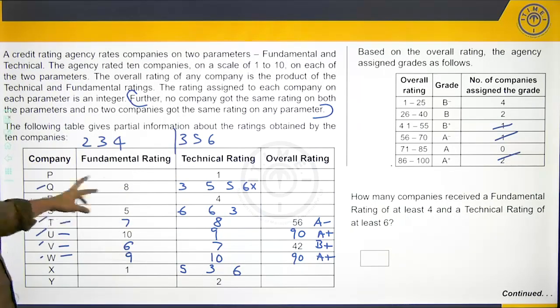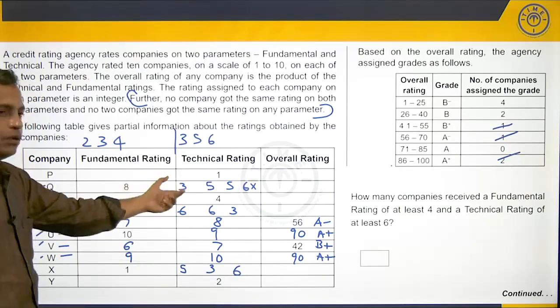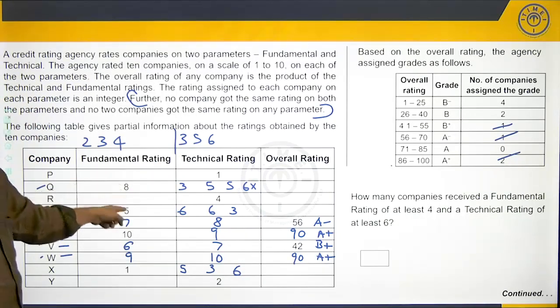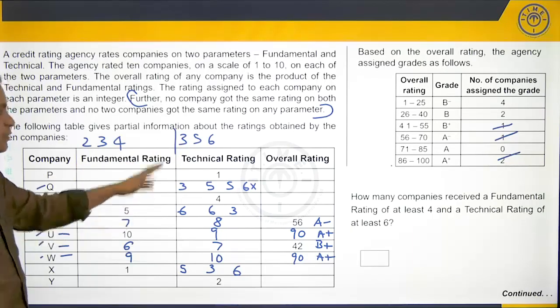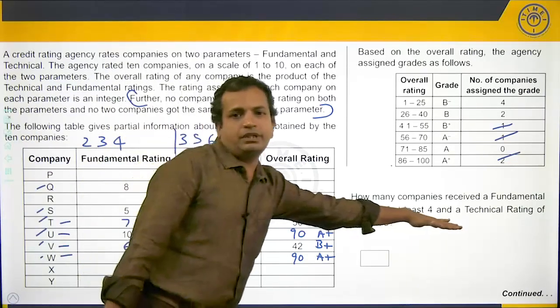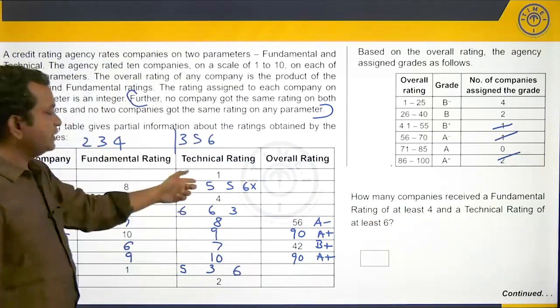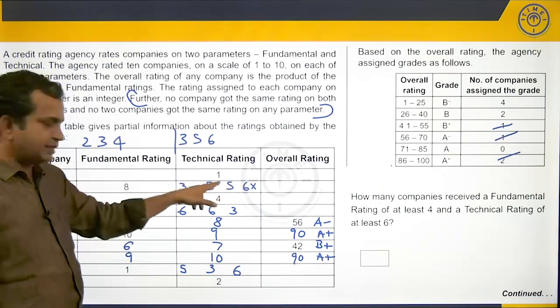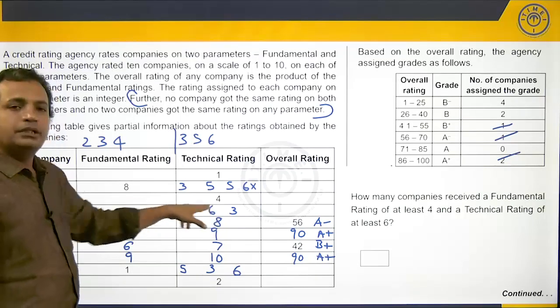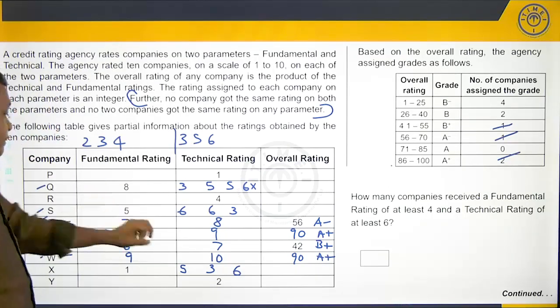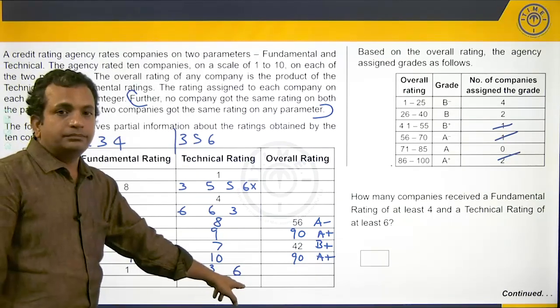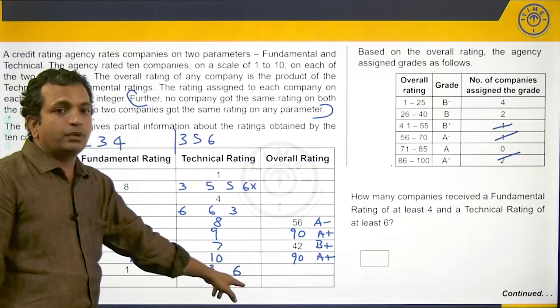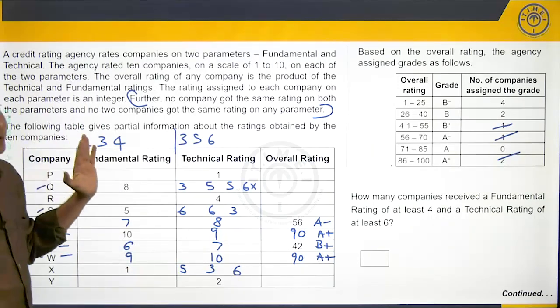So, 5 would be the answer because if 6 comes here or goes there, because this 8 is anyway satisfying the first part, 5 is also satisfying the first part of at least 4. So, one of these 2 companies will anyway get a 6. So, this company cannot get a 6 at all. So, this company needs to get a 6. But then, if 6 comes here, there is a possibility of 6 going here. So, maybe we cannot answer this question as yet.